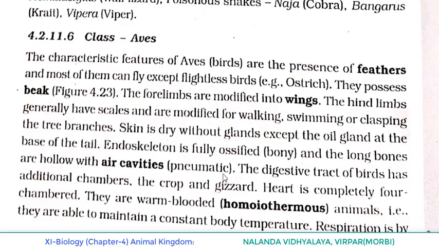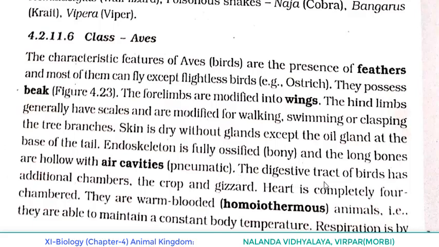And why is it needed? Why are the bones hollow? Because if they are solid, the body becomes heavy. So during flight, it can create problems for them, and they won't be able to fly high. So to make the body lightweight, the bones are hollow with what? Air cavity. Okay, now the next point.